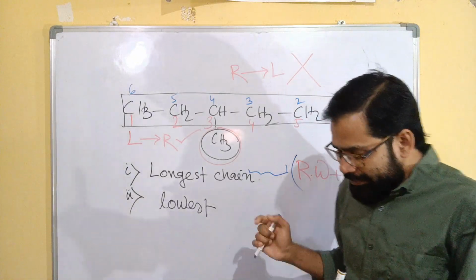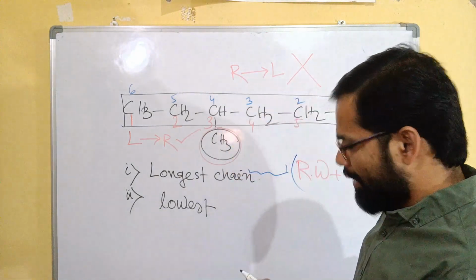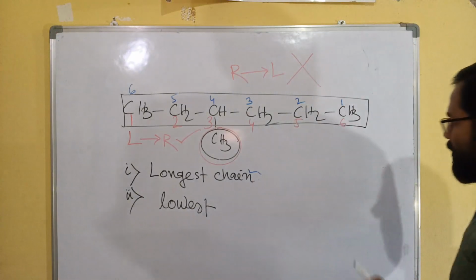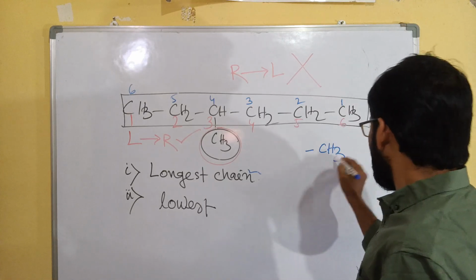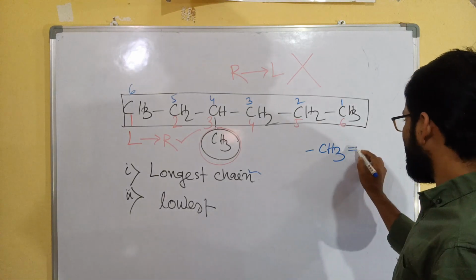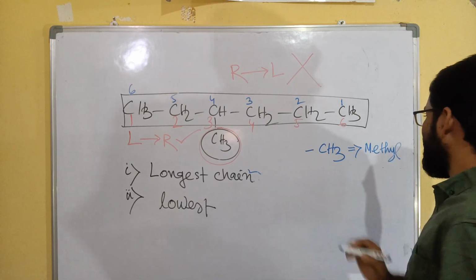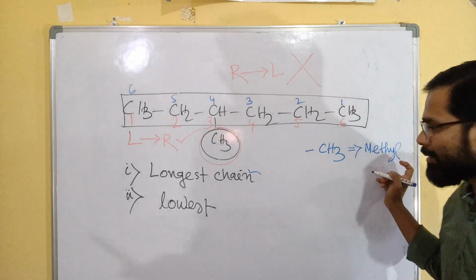Clear? If the branching or substituent is a single carbon, it means CH3, that name will be methyl. Root word meth, plus YL, methyl.